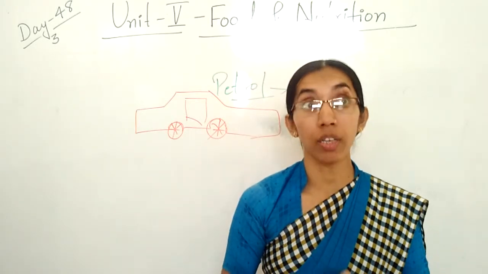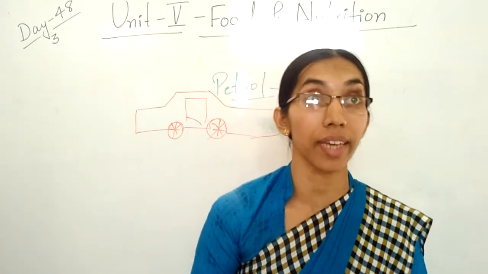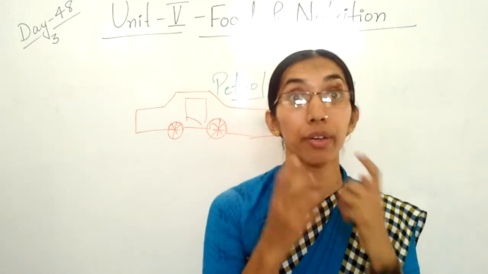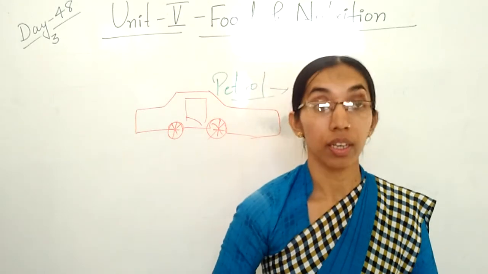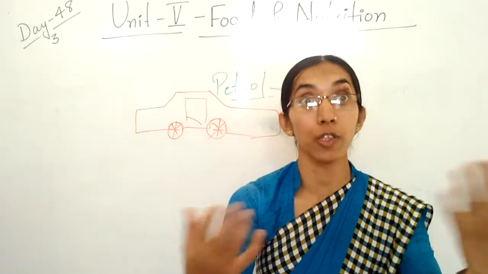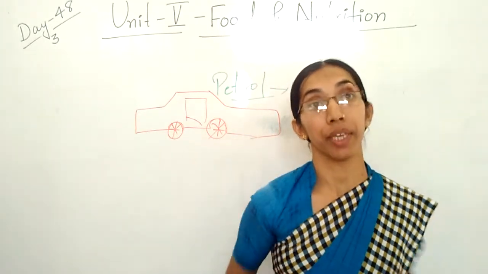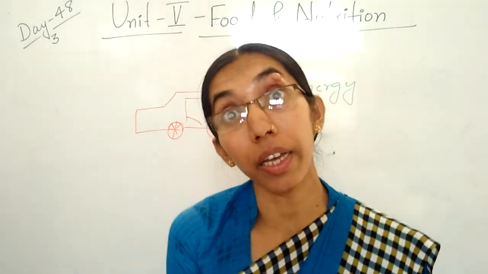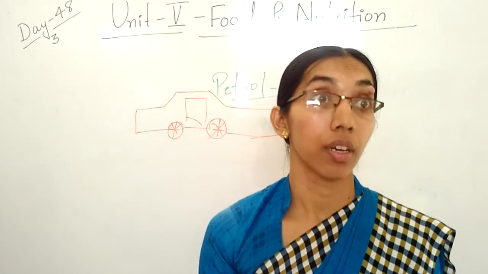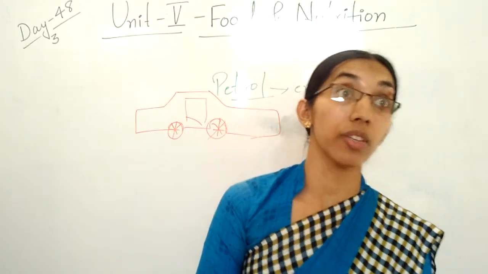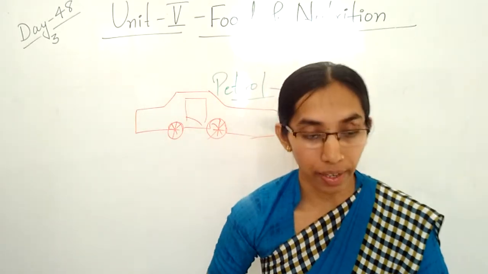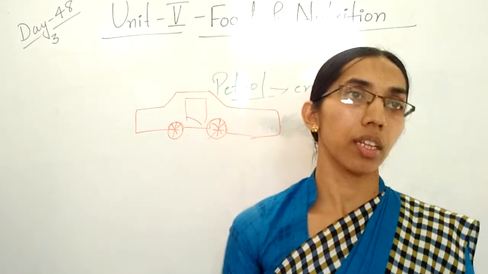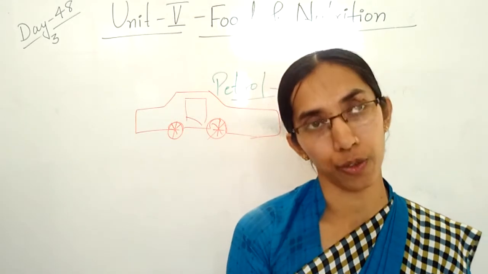These give us calcium, because milk and curd are rich in calcium and protein. That is also very important for our teeth. Clear, children? From animals also, we get a number of things. So these are the importance of food. Food gives us energy to do any work. There are a number of types in the food also.